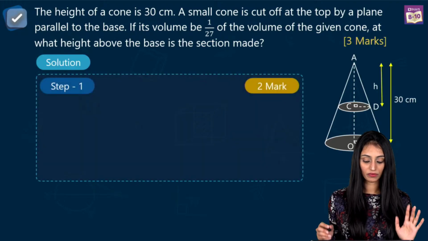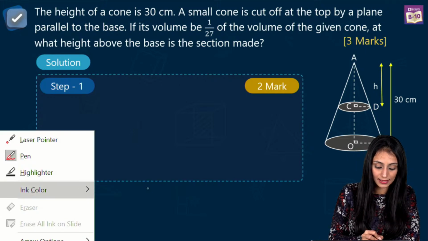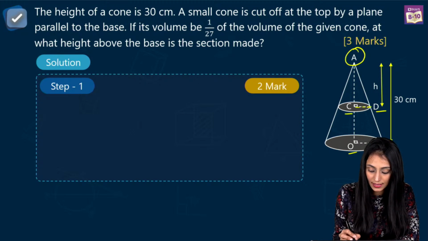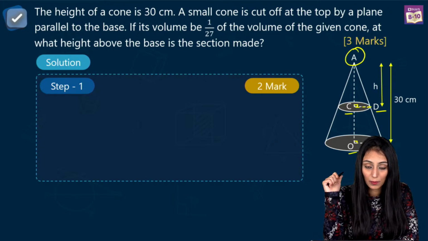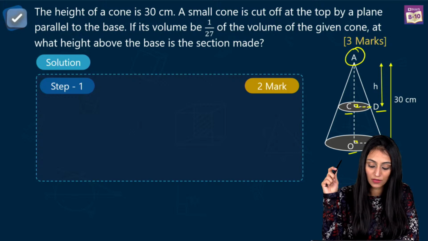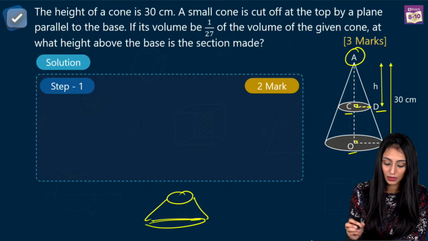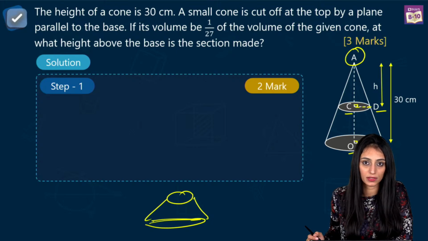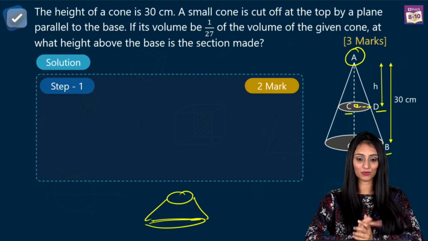Now let's take a look at the proper figure. We have a bigger cone here, labeled A, O, B, this is the right triangle, and we have cut it from here, this is C, this is D. Obviously these two angles are going to be 90 degrees. If you remove this smaller cone from the top, the remaining part is the frustum. A steel bucket, if you have seen one, is basically a frustum. Or a very simple example: a lassi glass, the bigger one. It's like this only. That's a frustum shape.